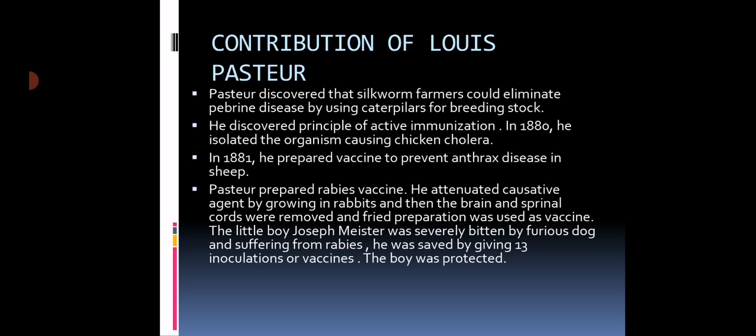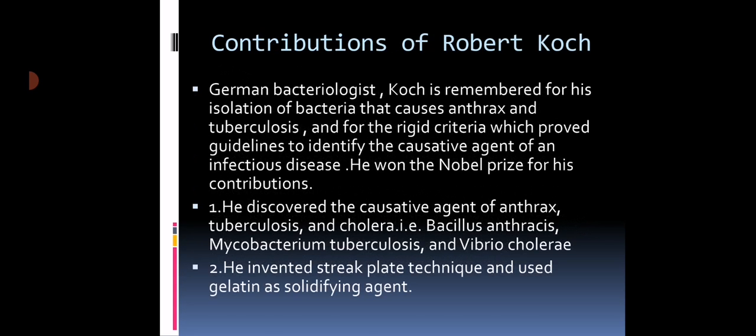Later on, when the boy grew up, he served at the Pasteur Institute. So this is the history behind the rabies vaccine. The rabies vaccine, anthrax vaccine, pebrine disease, souring of wine, the fermentation process, pasteurization: these are the important discoveries and major contributions of Louis Pasteur. So we can say that Louis Pasteur indeed made many contributions and discoveries for the development of microbiological science. Now the next scientist is Robert Koch.